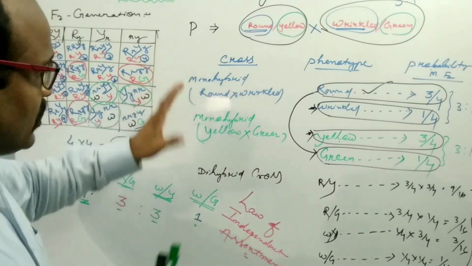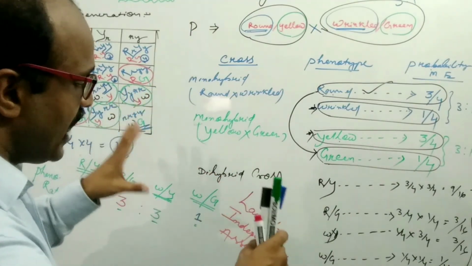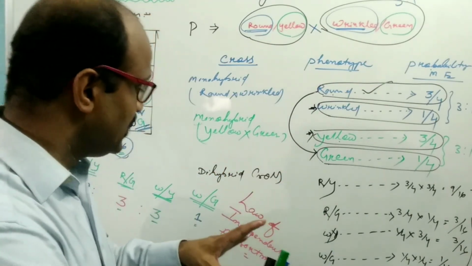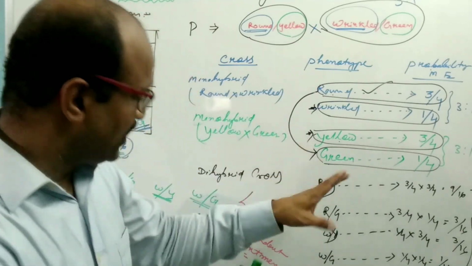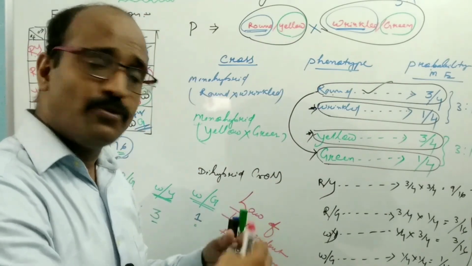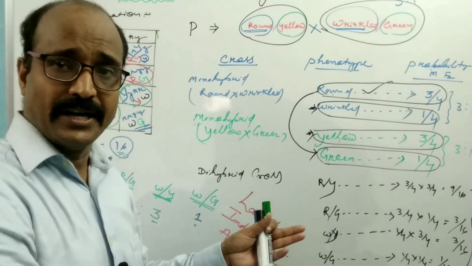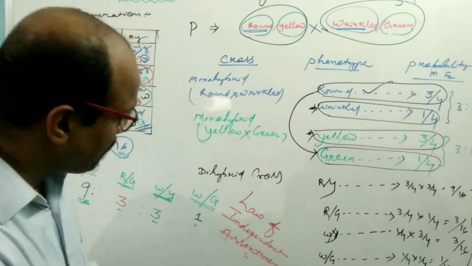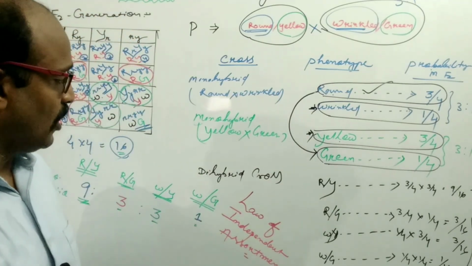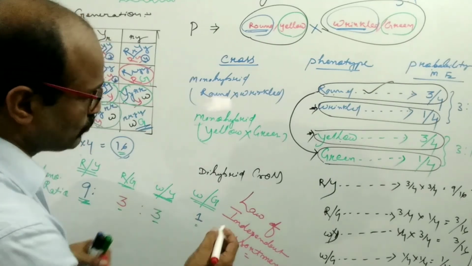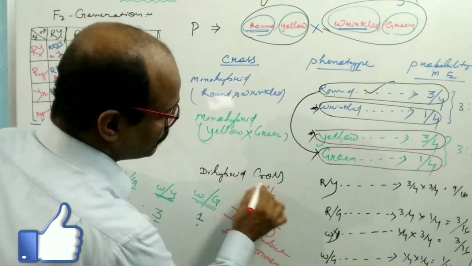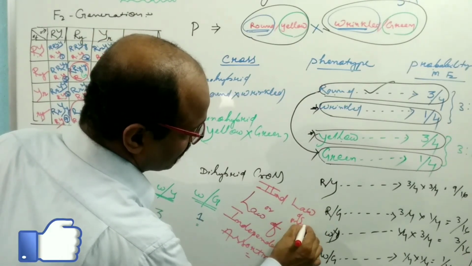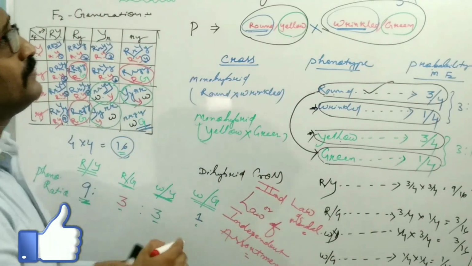Both characters independently assort and inherit from generation to generation, giving rise to different combinations independently, not depending on any other character. It is also known as the second law of Mendel.